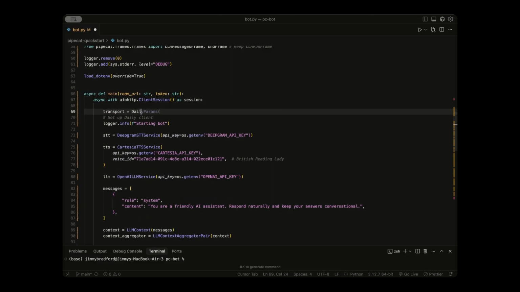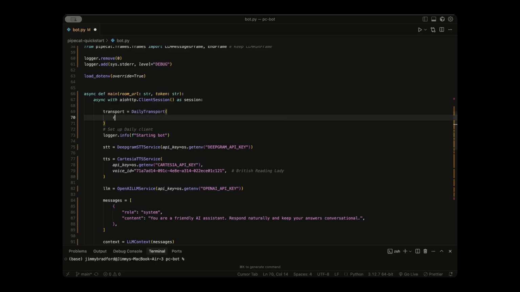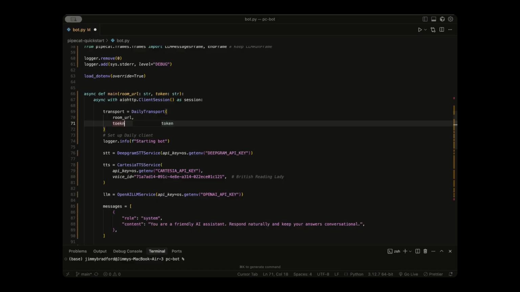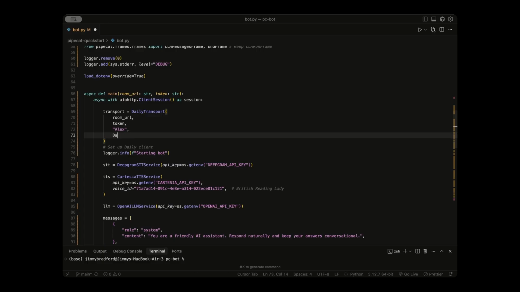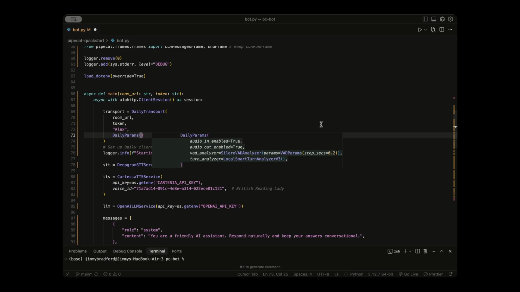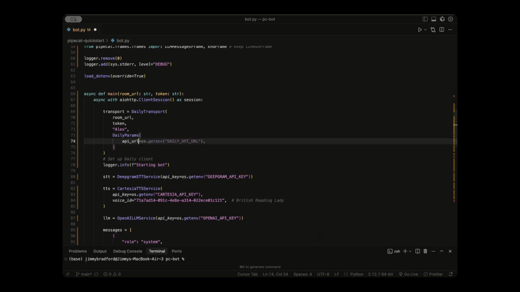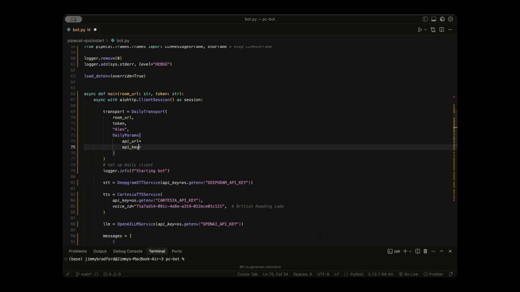We're going to be creating a daily transport object, and we can open up the parentheses. The first things we need to pass in are the room URL as well as the token. And then the third parameter in our daily transport object is going to be the name of our chatbot. So I'm just going to use a random name, let's say Alex for this tutorial. And then for our fourth parameter, we need to use one more daily object, which is our daily parameters. So inside of these parentheses, our API URL and our API key. Now we can grab those from daily.co and I'll show you exactly how to do that.